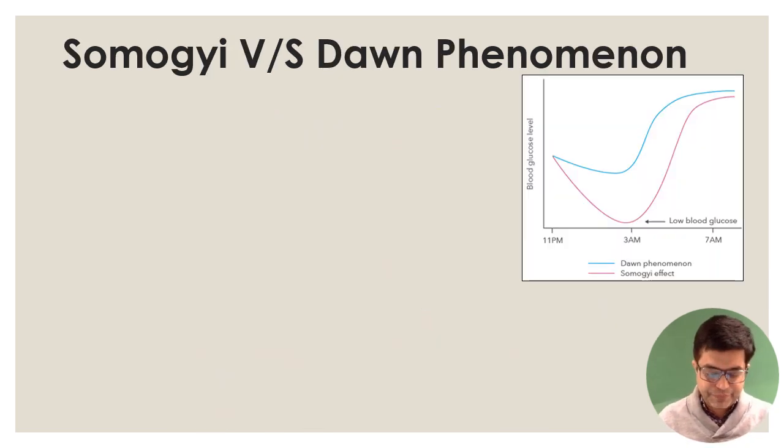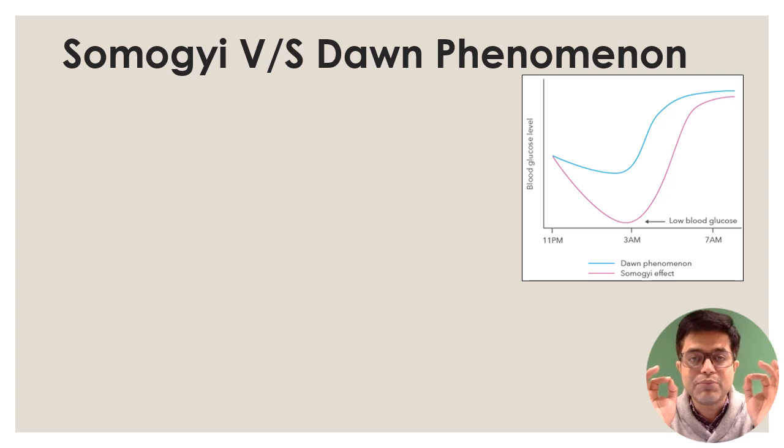So moving further, next are two important phenomena, Somogyi versus Dawn phenomena. You need to understand that both can occur in diabetic patients who are receiving insulin. They are seen in type 1 diabetes patients, and both of them will have 7 a.m. hyperglycemia, so pre-breakfast hyperglycemia. You need to understand what early morning means and what pre-breakfast means. Early morning does not mean 7 a.m. Early morning means 3 or 4 a.m.